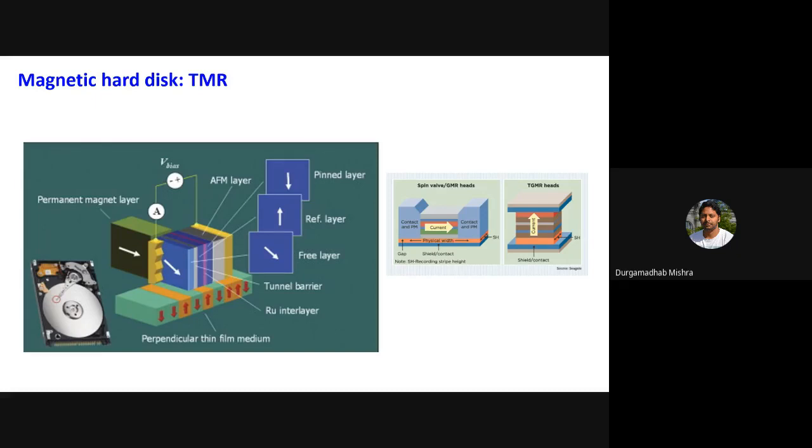The sensor will sense the magnetic field, the flux lines coming out of your magnetic bit. Depending on whether the flux lines point north-south or south-north, the sensor magnetization will rotate accordingly.